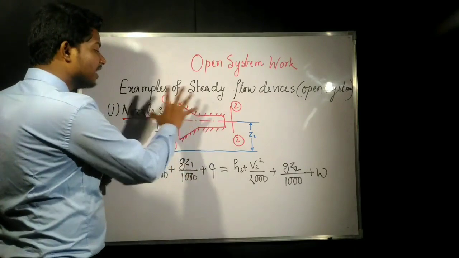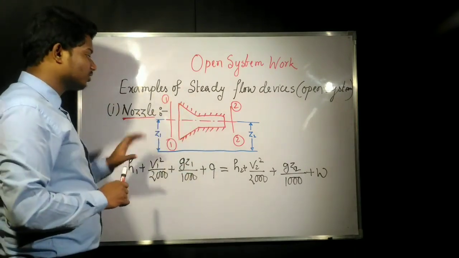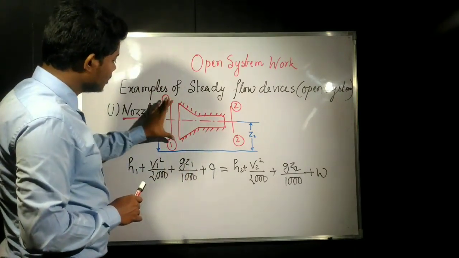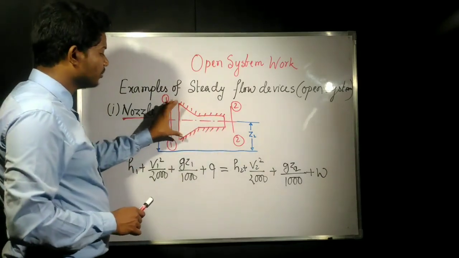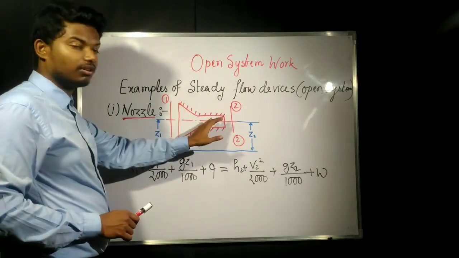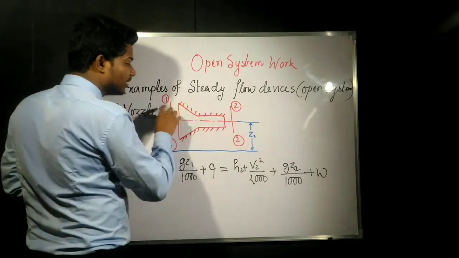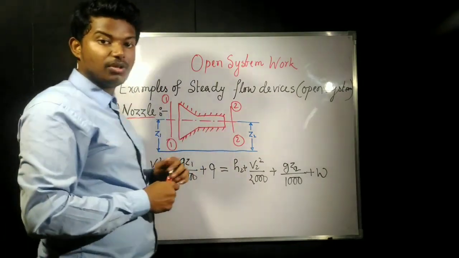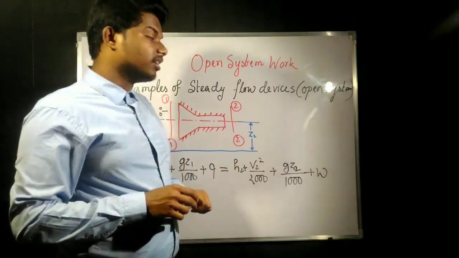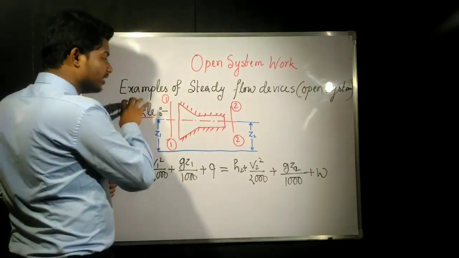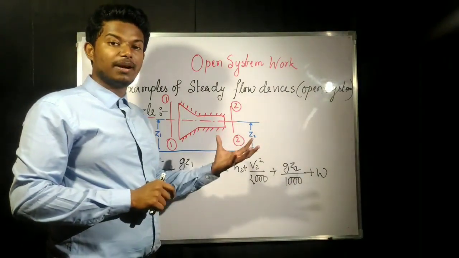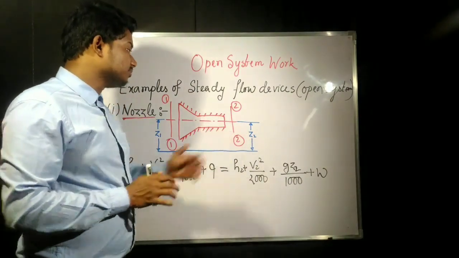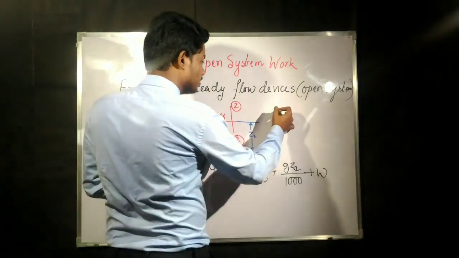So this is the diagram of a nozzle. Water comes in this way, and goes out this way. When it passes through, the area is contracting. When the area decreases, velocity will increase. According to Bernoulli's principle, what is Bernoulli's equation?